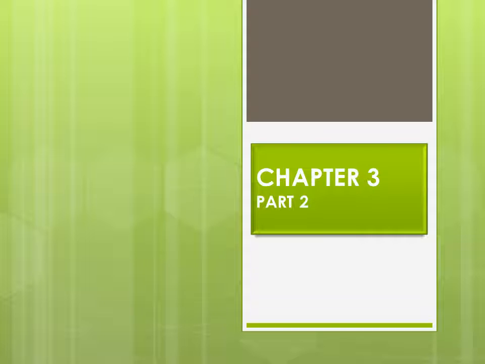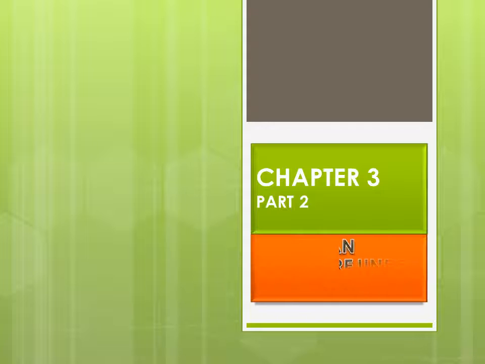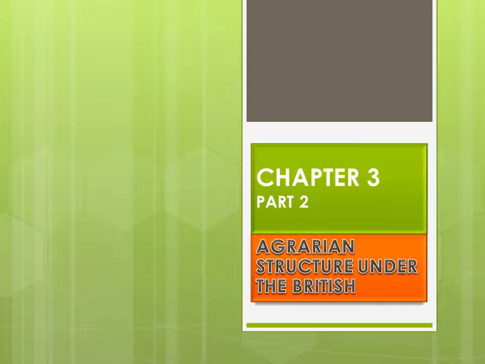This video is for chapter 3 part 2, History: Agrarian Structure under the British. In this video we are going to discuss the impact of British agrarian policies.